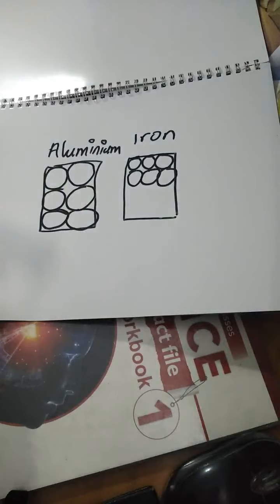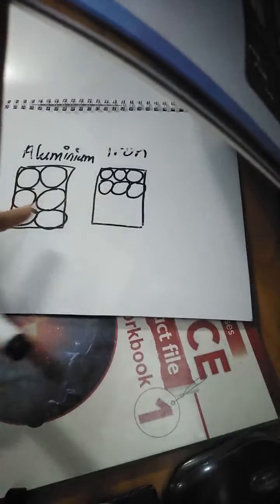So this is what an element looks like. Elements are made up of atoms, and a pure element contains only one kind of atom. This is pure iron.